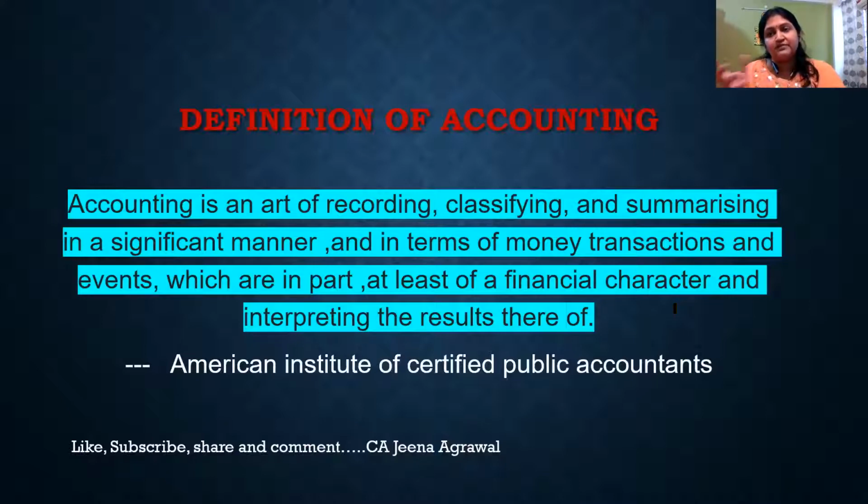So if the same work is done for a big business unit or a small business unit, then we will say it is accounting. So in accounting, what all things you must have commonly heard, that the journal is prepared, ledger is prepared, profit and loss account statement, balance sheet. So all this work is done in accounting. So in accounting, these are the various important things which we usually do.